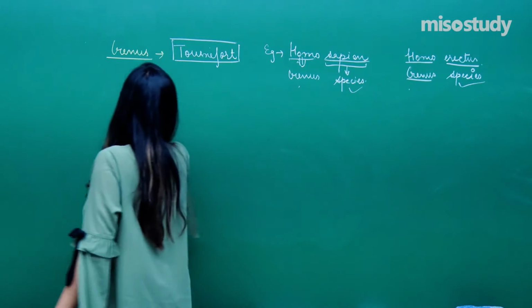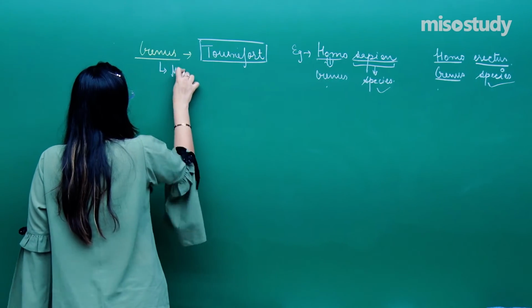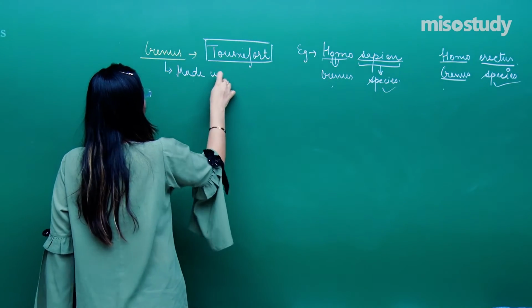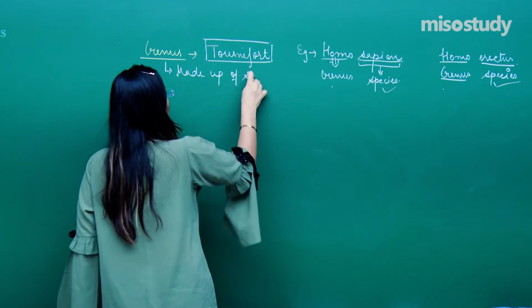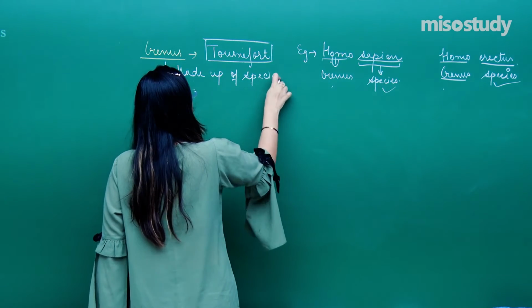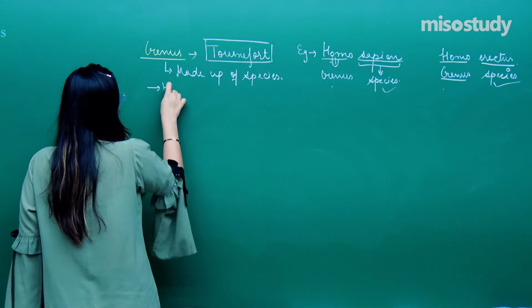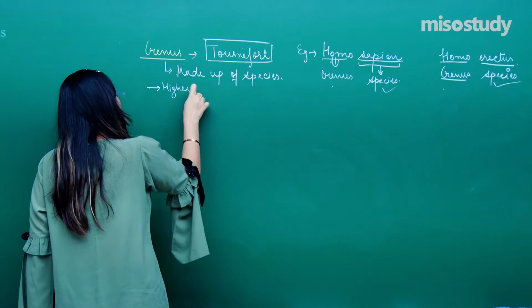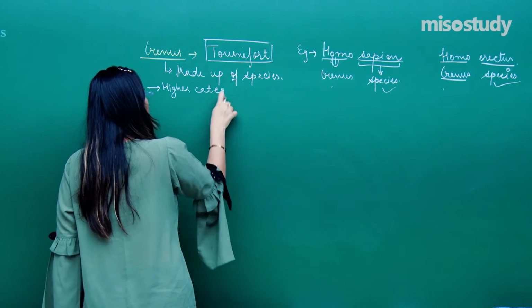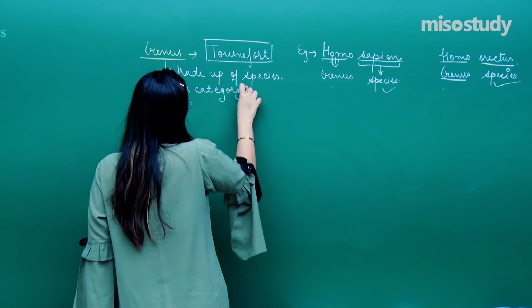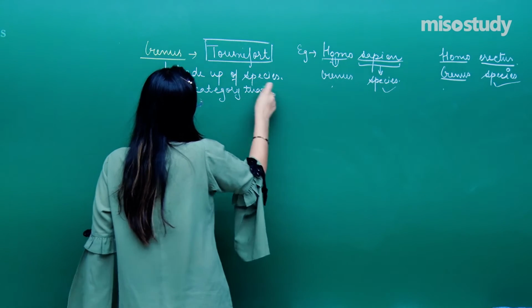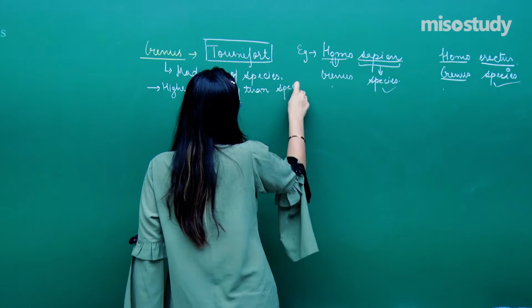So genus is made up of species, or I can say it is a higher category than species.